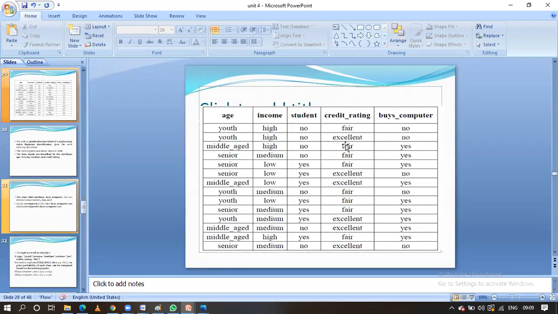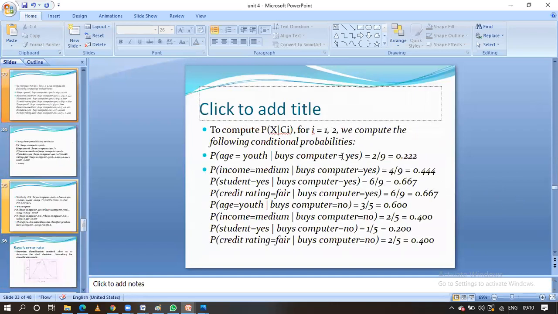Here, when it is yes, count how many fair there are. That is 6: yes fair, 1 incremented; yes fair, 2 incremented; yes fair, 3 incremented; yes excellent, so we do not take it. Likewise, yes fair so 4, yes fair so 5, yes fair so 6. Overall 6 out of how many yes are there here? 9. Very good. Means 6 by 9 is the posterior probability for credit card rating equal to fair given buying computer equal to yes. Now we have calculated related to the yes, guys.